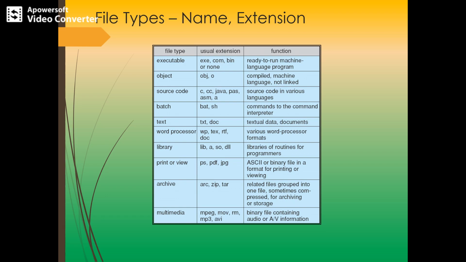Next is the library file. A library file will be in .lib form or .dll form, which contains a library of routines for the programmers. Like that, we have still more, archive and multimedia type of files.